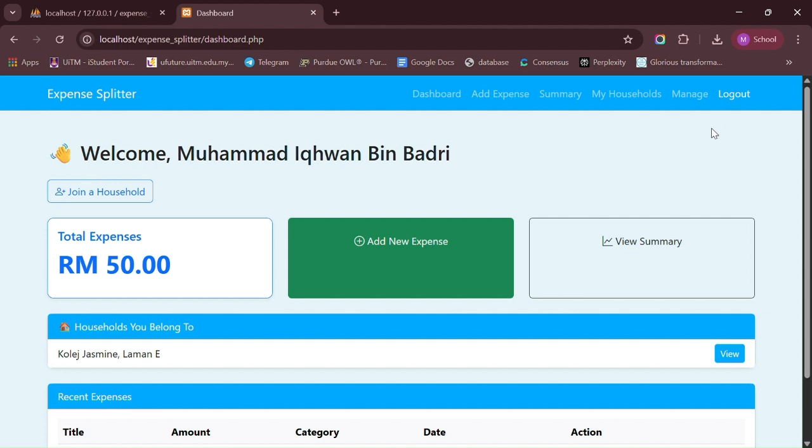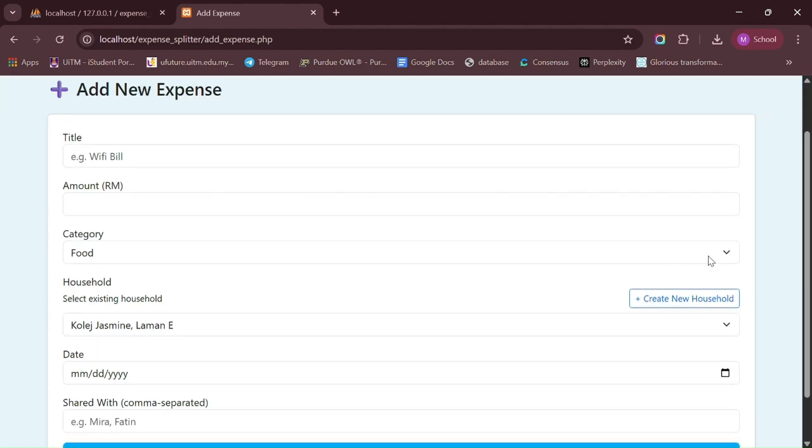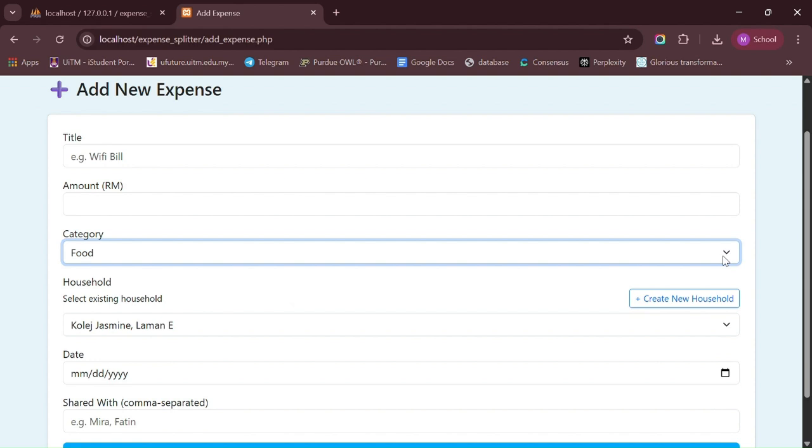Now let's take a look at how to add a new expense. The user can either click this button or use the navigation bar at the top. When you click that, the user can fill in the title, amount, date, and select the category, such as food or utilities.